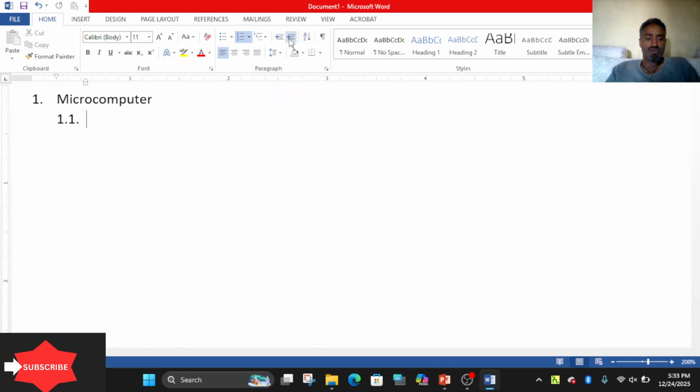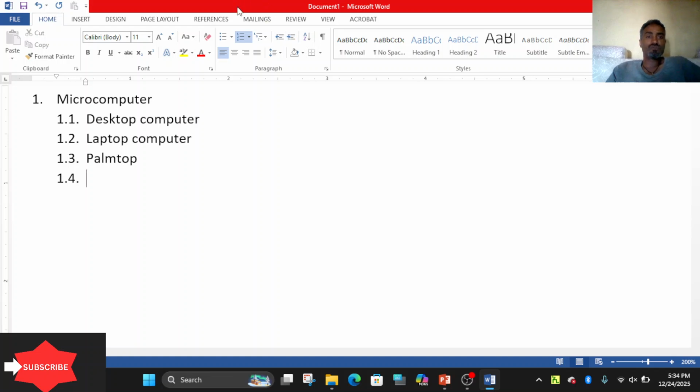For instance, type desktop computer, laptop computer, microcomputer, and top personal computer.